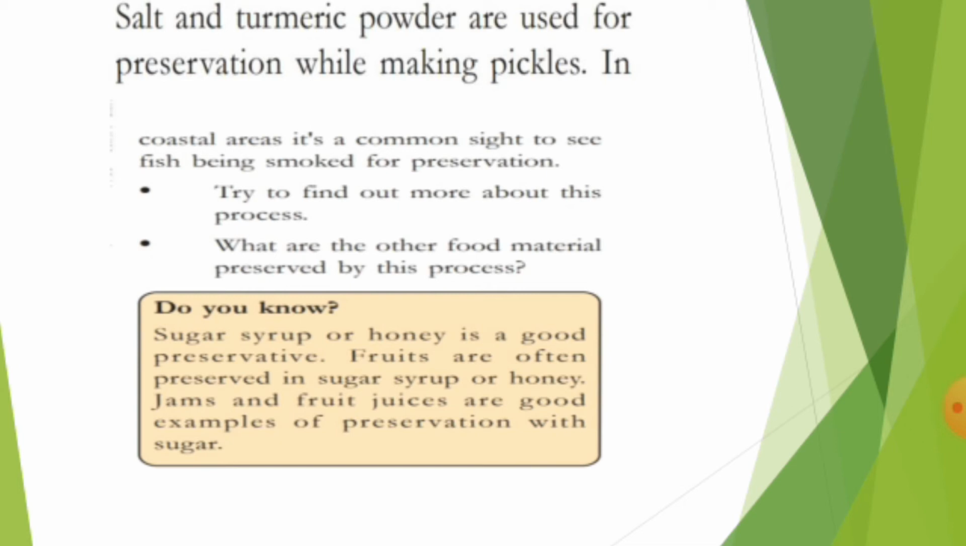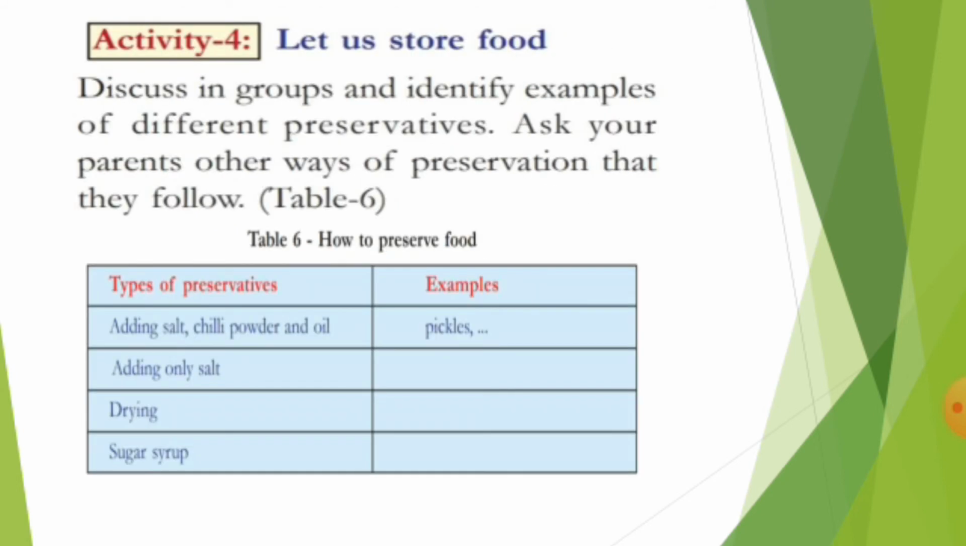Okay my dear kids, I hope you have understood. Now let us discuss the next topic. Now let us discuss activity 4. Let us store the food material. Discuss in groups and identify examples of different preservatives. Ask your parents about other ways of preservation that they follow. Now let us see here.